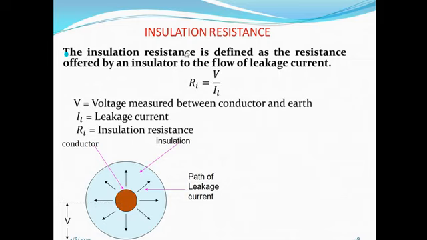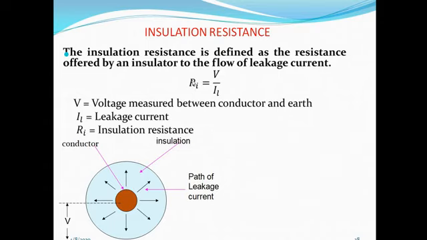Hence, what is the insulation resistance? It is the resistance offered by the insulator. This word insulator is very important. Insulator to the flow of leakage current. This leakage current is also important. So while writing the definition, we have to mention this insulator and leakage current.